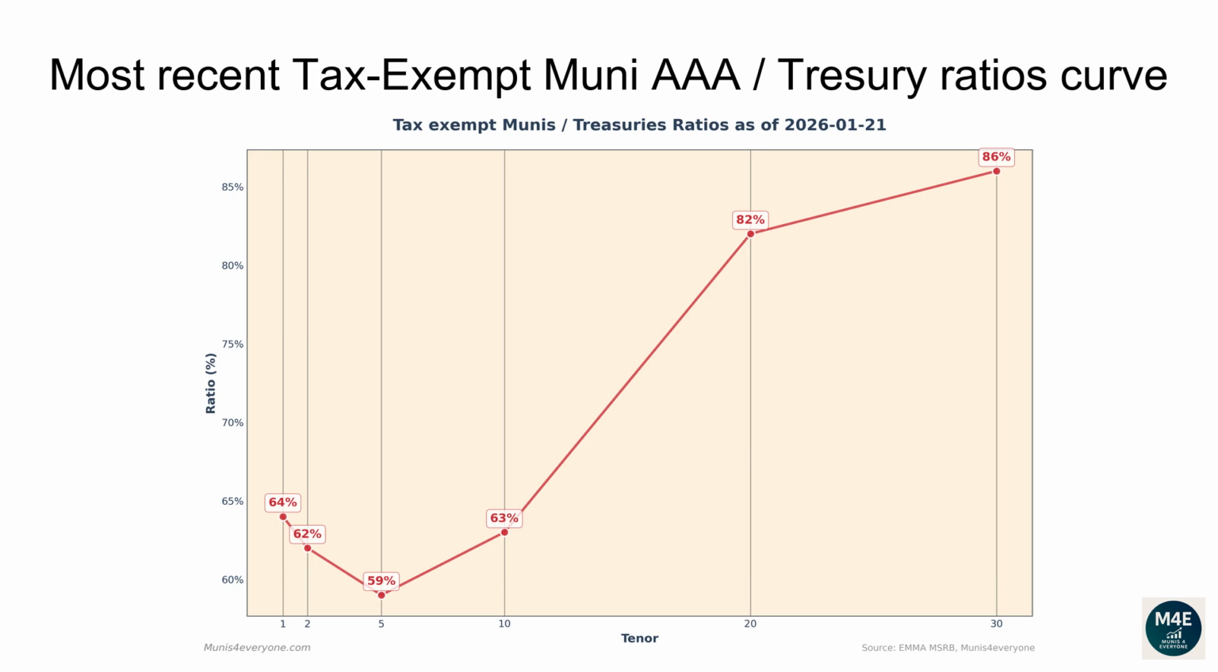The current one-year ratio is 64%. The 2 years ratio is 62%. The 5 years ratio is 59%. The 10 years ratio is 63%. The 20 years ratio is 82%. The 30 years ratio is 86%.